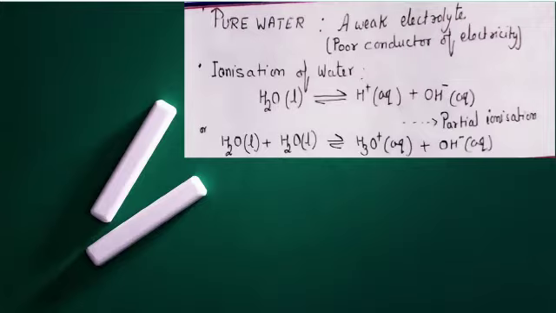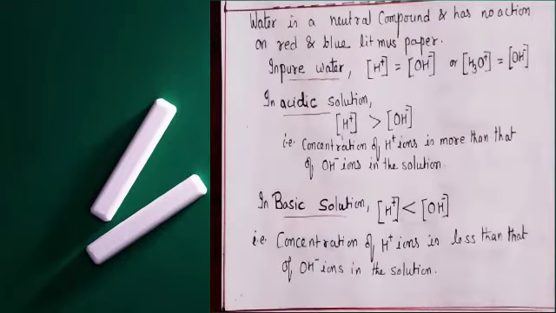Now, when an acid is added to water, the acid molecules ionize to give hydrogen ions. As a result, the concentration of hydrogen ions increases in water and it becomes acidic.